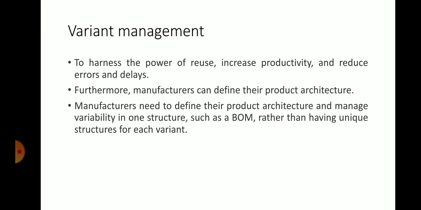To harness the power of reuse, increase productivity and reduce errors and delays, manufacturers can define their product architecture. So, to overcome the delays and errors, manufacturers need to define their product architecture and manage variability in one structure, such as a bill of material, rather than having unique structures for each variant.